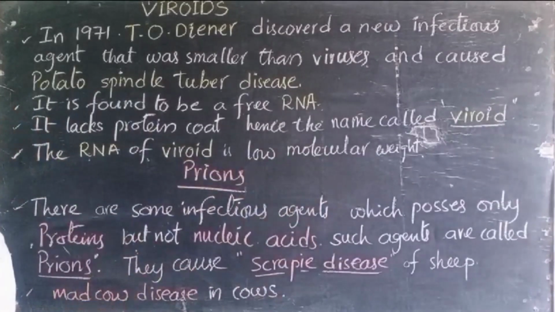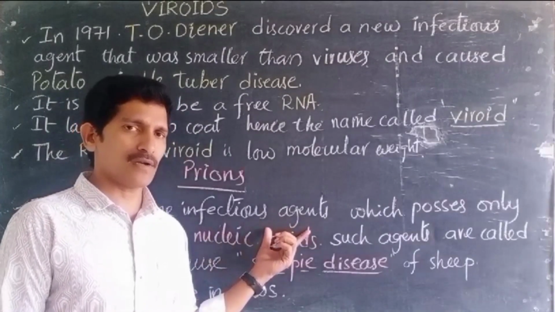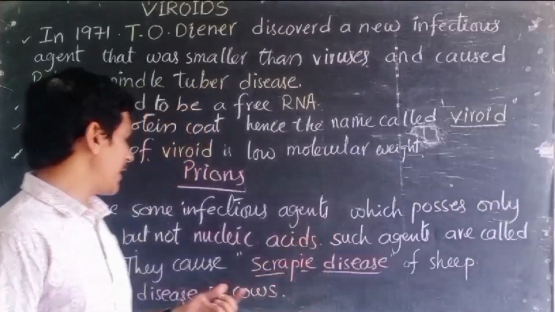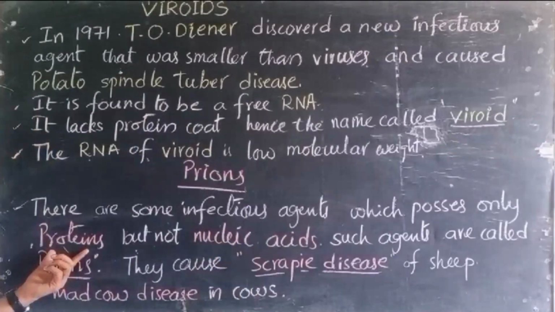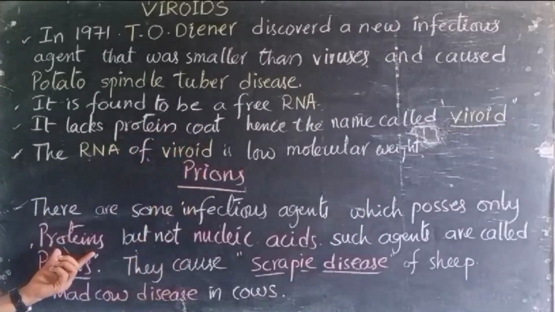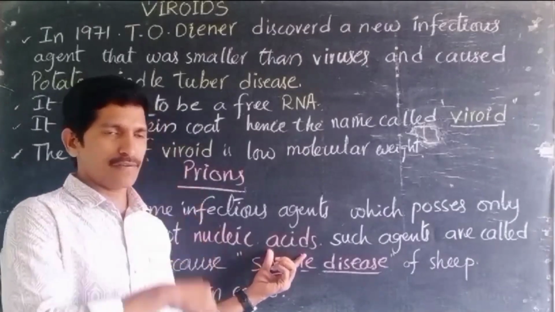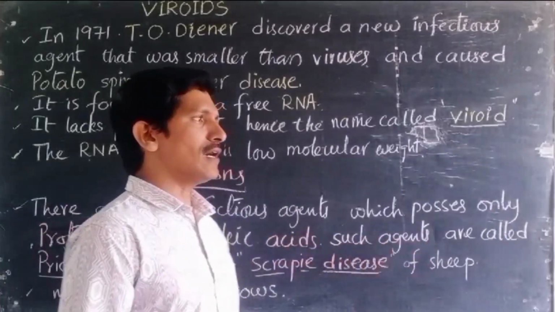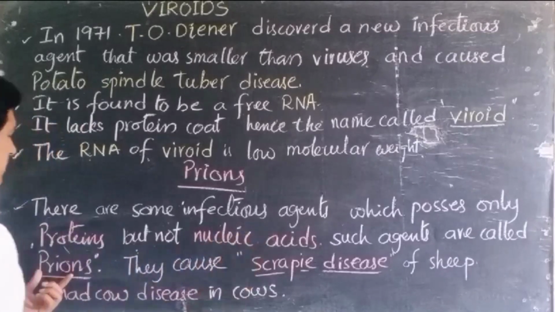The next group after viroids is prions. These are also infectious agents, causing infections in other organisms, and they possess only proteins but not nucleic acid. Here there is no nucleic acid, only protein. We can see the differences, right? Such agents are called prions. The microorganisms which have only protein but not nucleic acid are called prions.